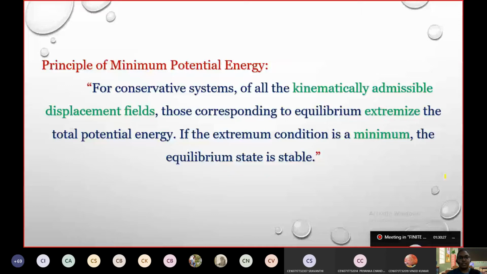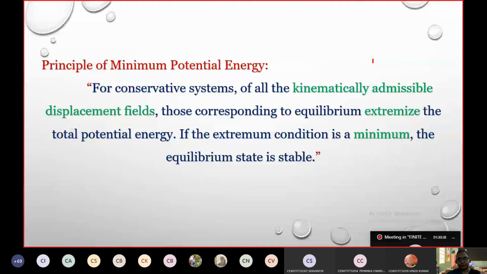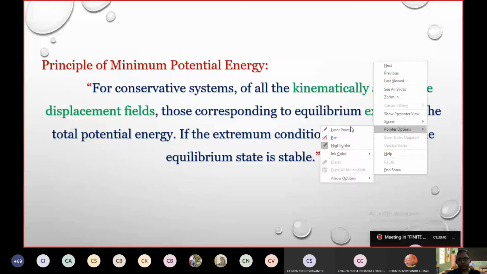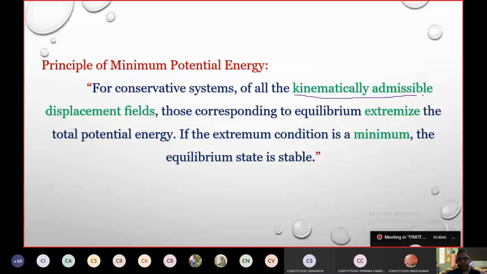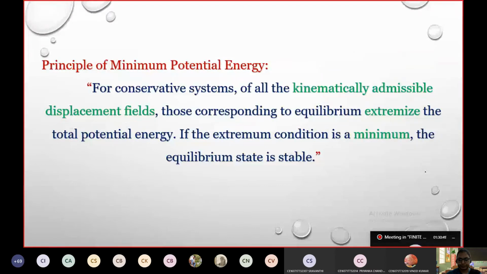Here we have a term called kinematically admissible displacement field. Ever heard of this word?